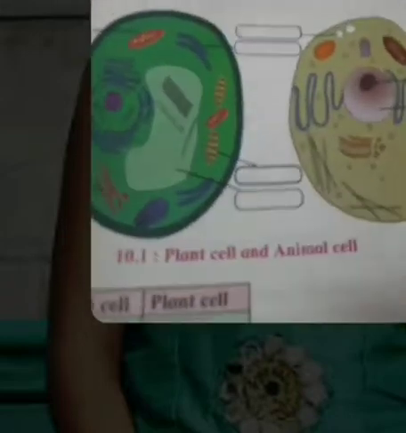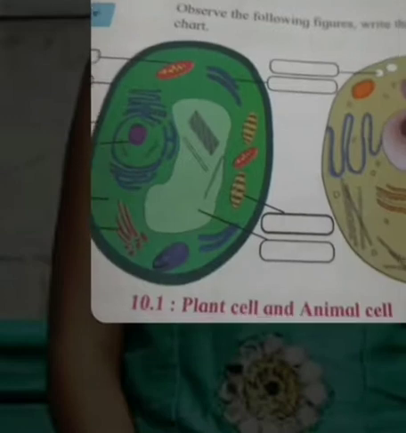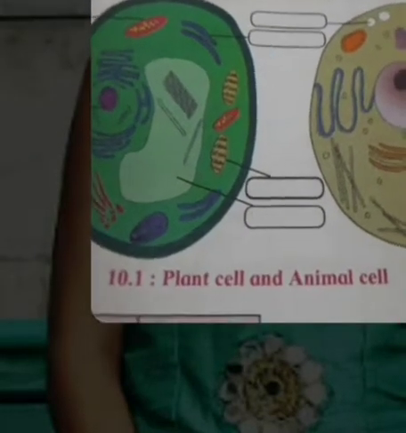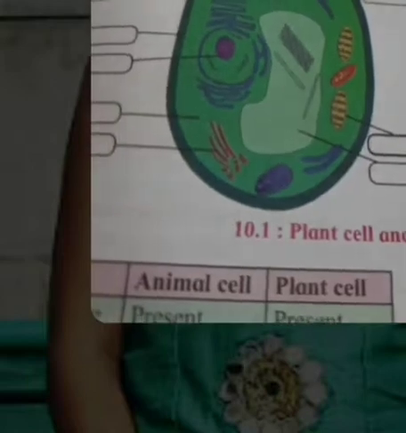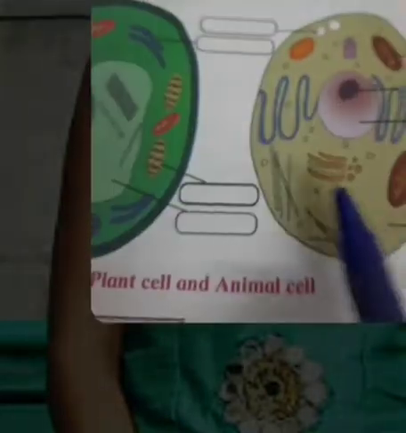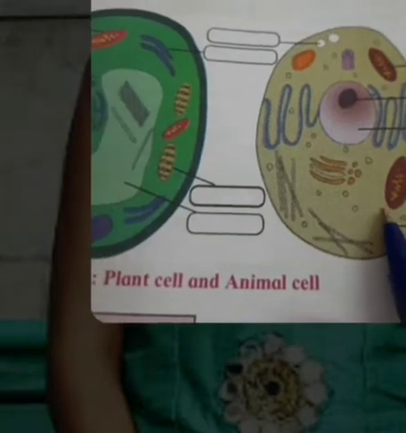In last year in standard 7th we have studied that the structural and functional unit of any living organism is known as a cell. A cell of a plant is known as a plant cell and a cell of animals is known as an animal cell. These figures we have seen in standard 7. This green one is known as a plant cell and this is known as an animal cell.